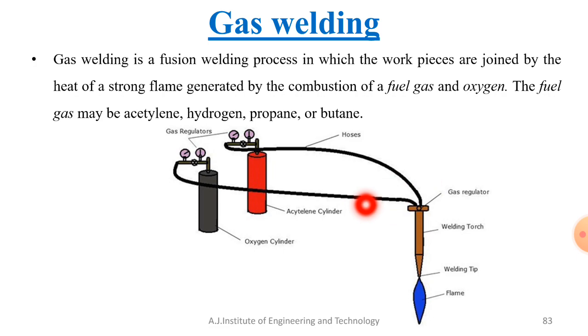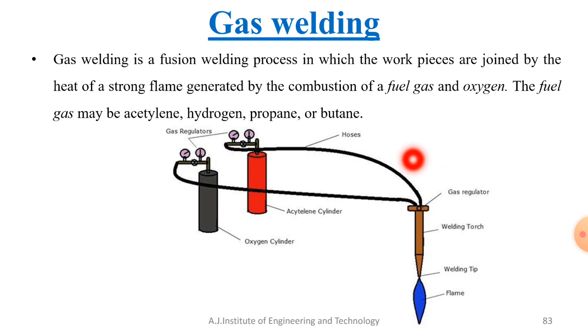So the filler metal also can be used in this type of welding process, along with flux. The cavity is filled with the molten metal, which is allowed to solidify to get a strong joint. That is nothing but the principle of any welding process.